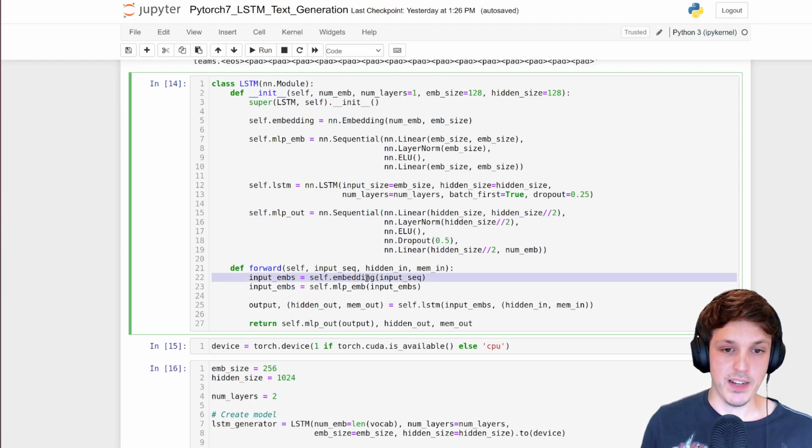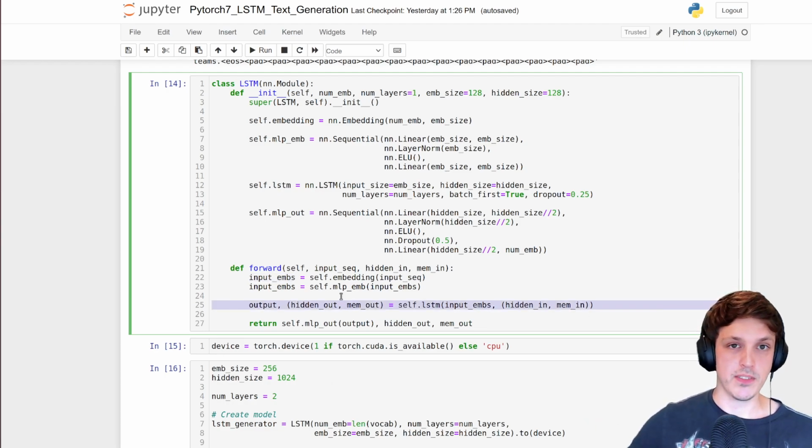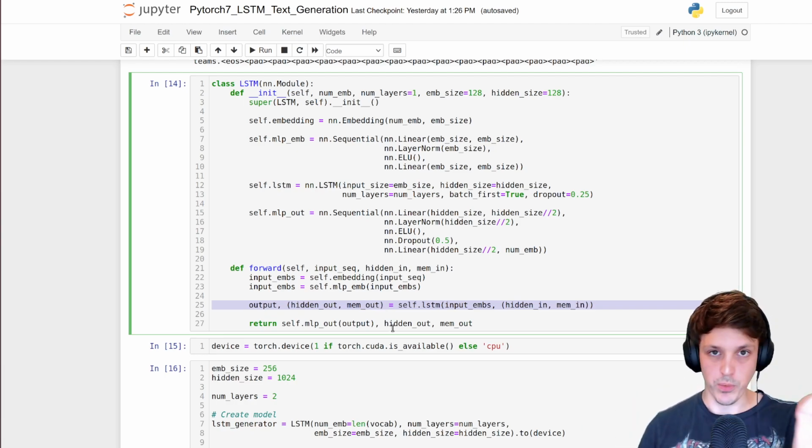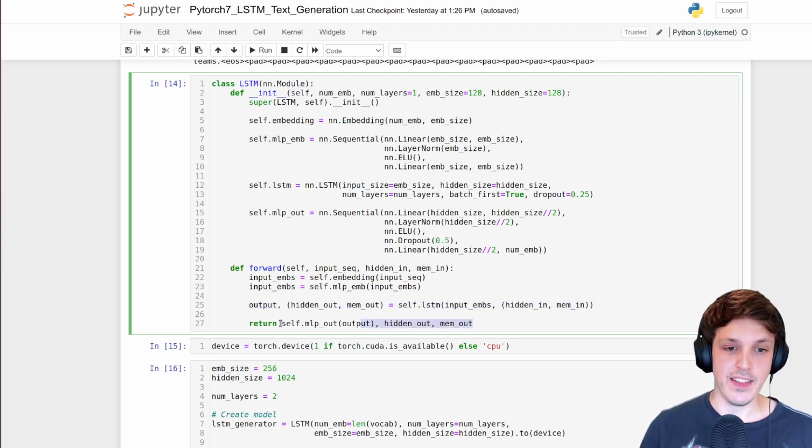So here in our forward pass, we have our input sequence, as well as the initialization for our hidden and memory. The input sequence is going to be integers. Like before, we get the vector embeddings, put them through our MLP, through our LSTM. That will do the whole sequence processing, and then we're going to get an output per element in that sequence for all elements in the batch, and then we'll do the classification.